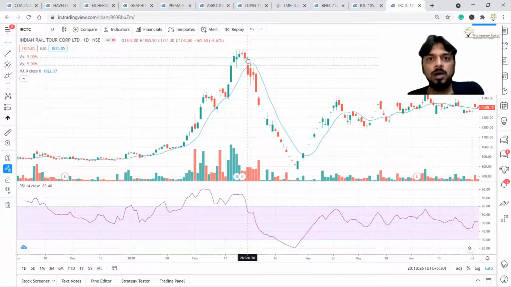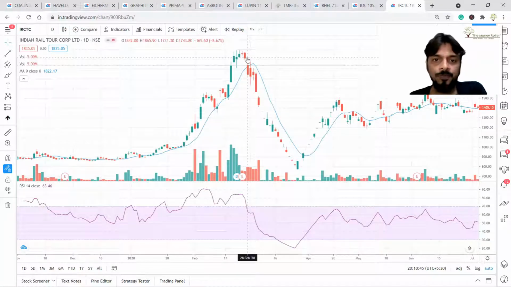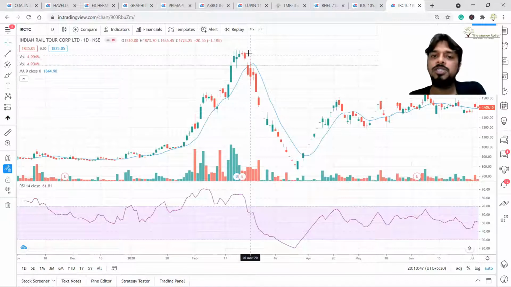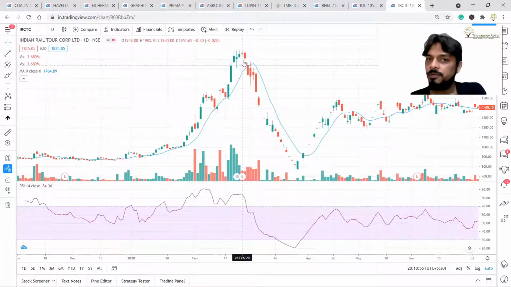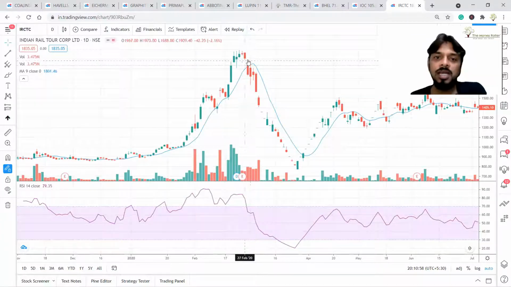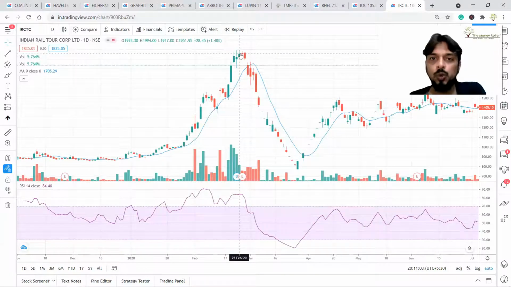Now, should we sell stock over here? Should we take short position over here, or should we exit the IRCTC over here? Answer is we do not know, because this is just an indication from candlestick. Now, whether this is a perfect reversal or not, forget about that for time being. This is a red candle after a handsome move from 1500 to 2000.